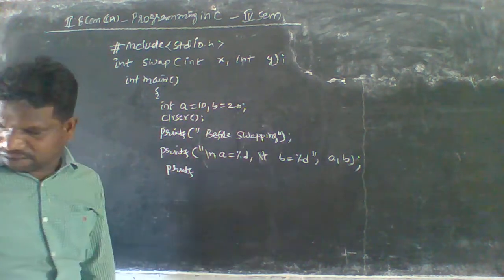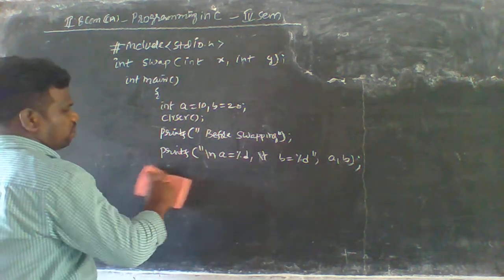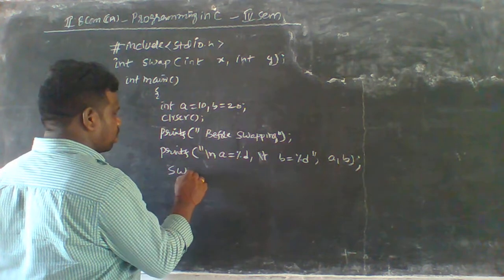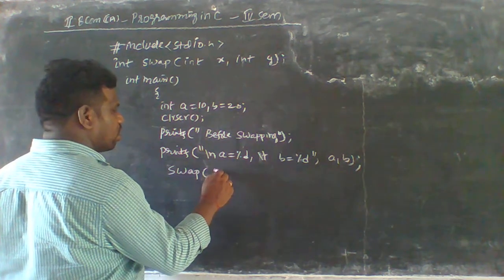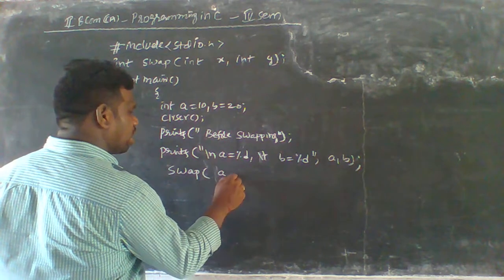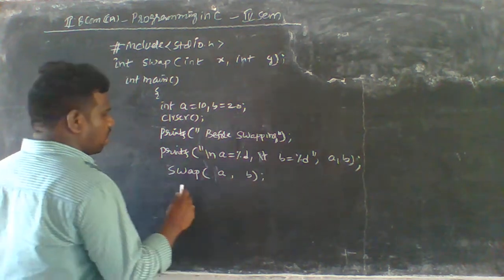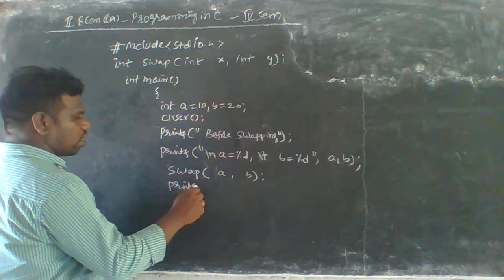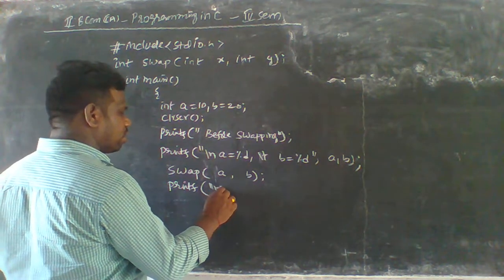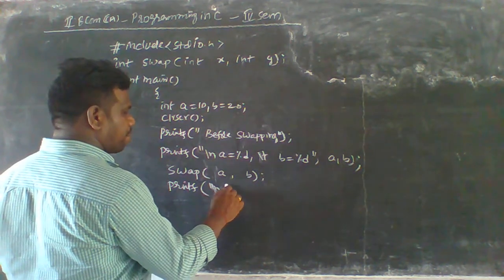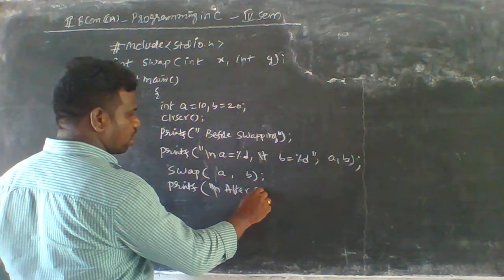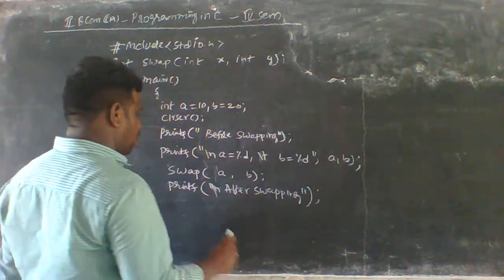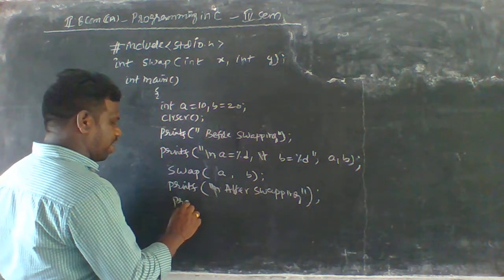Okay, so next we have to discuss printf. We have to use the calling of the function, so we have to use swap of a comma b, and then printf with a slash n, "after swapping", and in this section we have to print the values here.